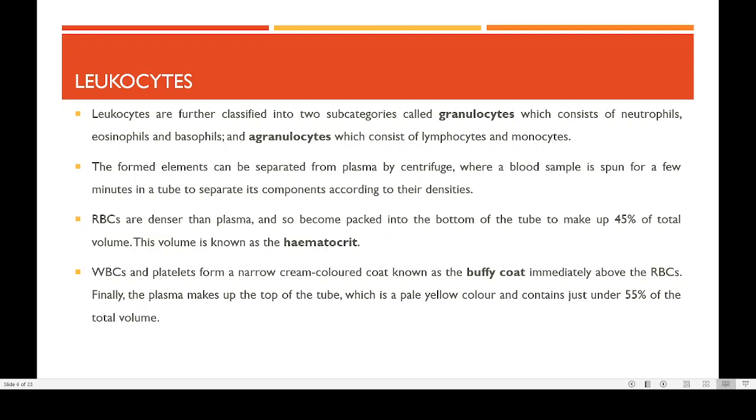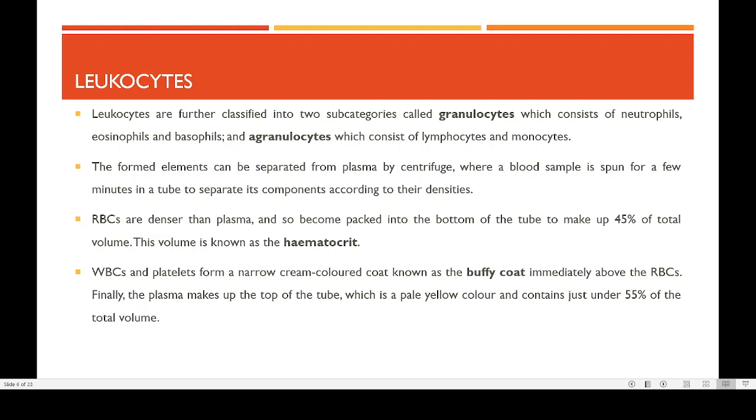This is how the hematocrit will be seen. So this is known as the hematocrit. Here you can see that the lower red portion is actually contributing what is known by the name solid substance or the formed elements, and that lower red portion is known as the hematocrit. The upper portion is contributing 55% to the total volume.